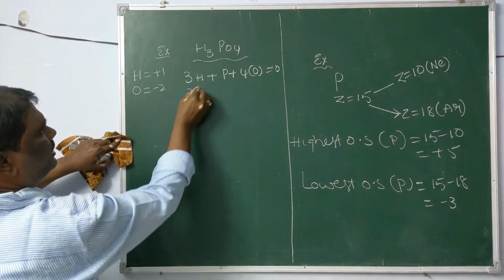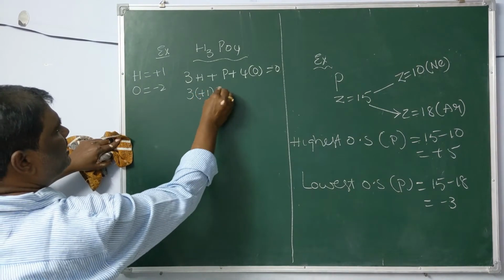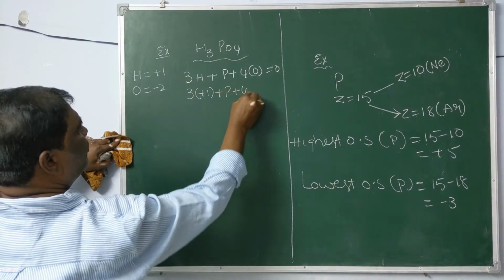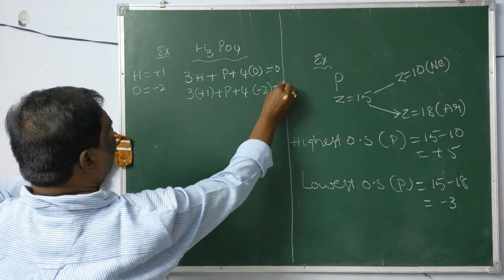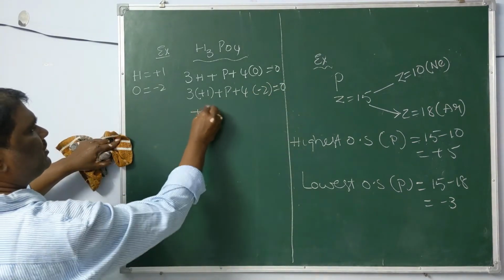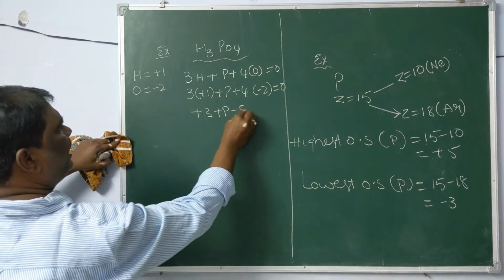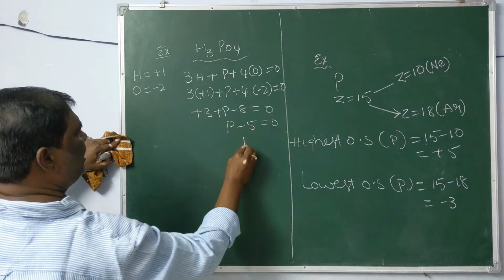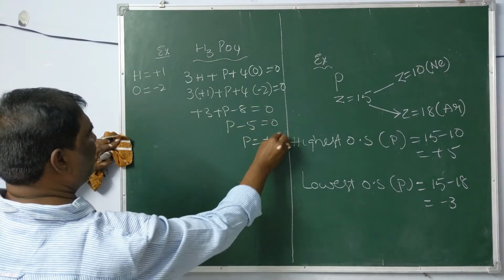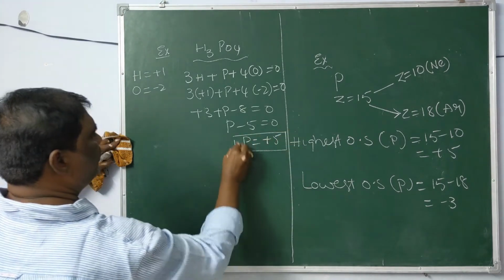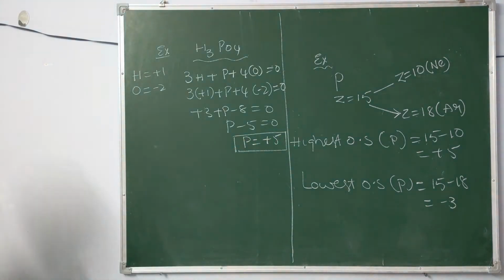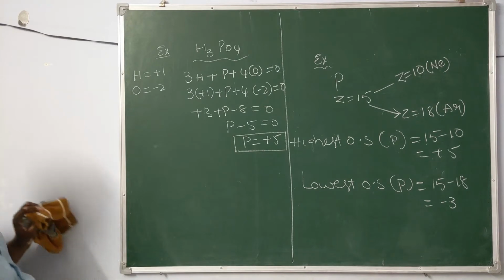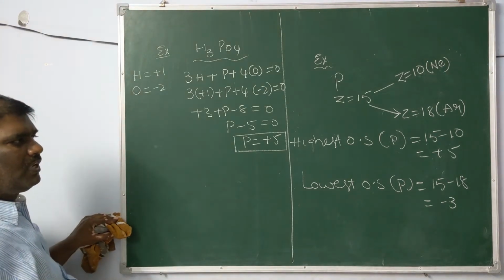On calculation, 3 into +1 plus phosphorus plus 4 into -2 equals 0, so 3 plus P minus 8 equals 0. Phosphorus oxidation state on calculation is +5, in phosphoric acid.